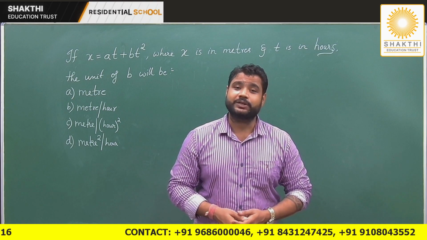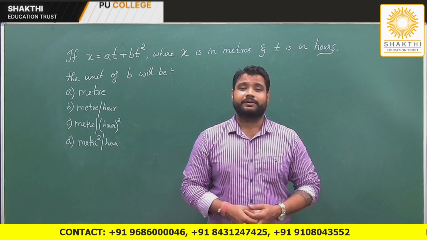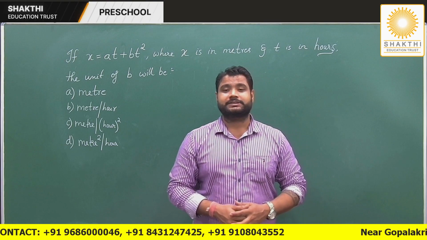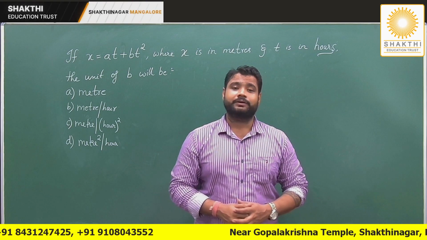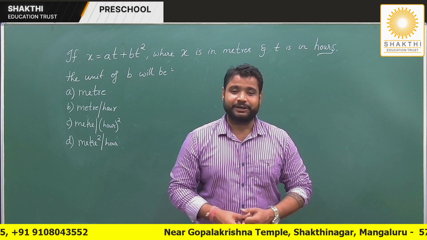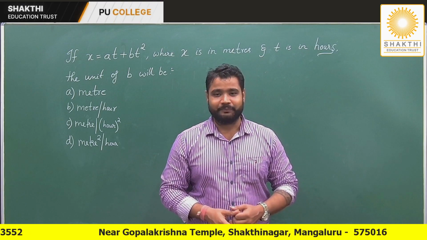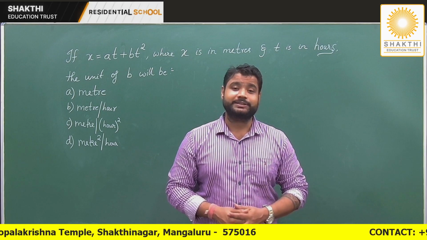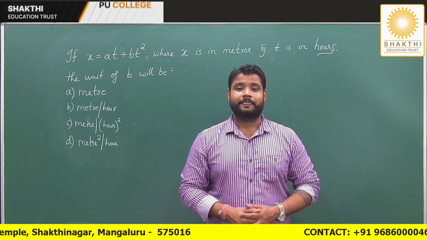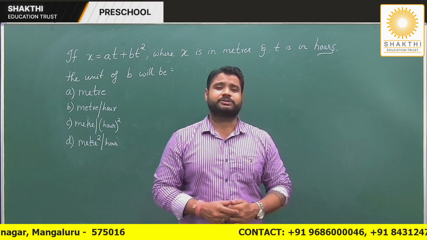If x is equal to at plus bt square, where x is in meters and t is in hours, the unit of b will be: option A says meter, option B says meter per hour, option C says meter per hour square, and option D says meter square per hour. Now how do I solve this problem, my dear students?